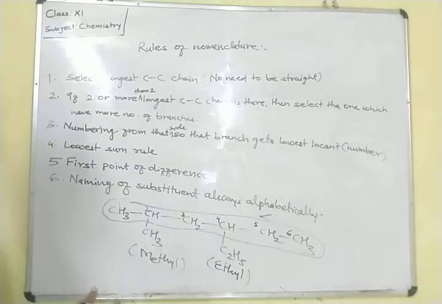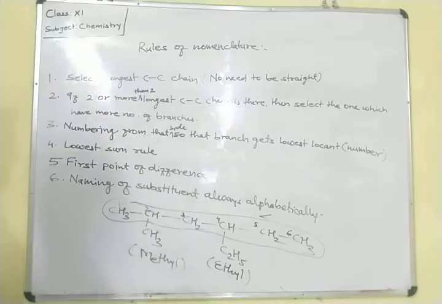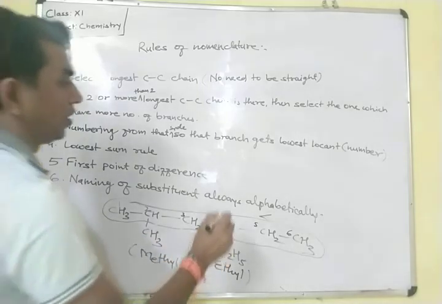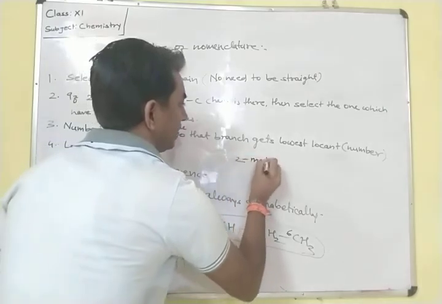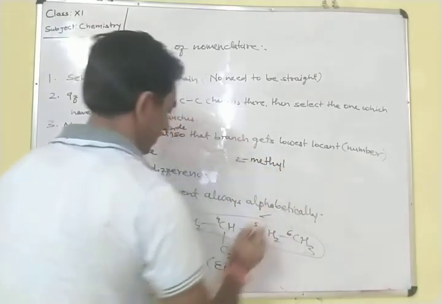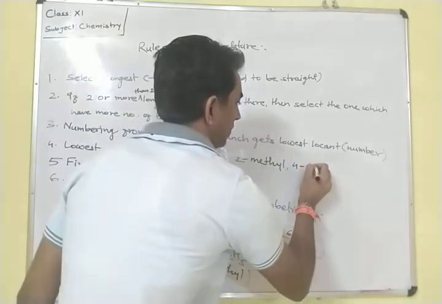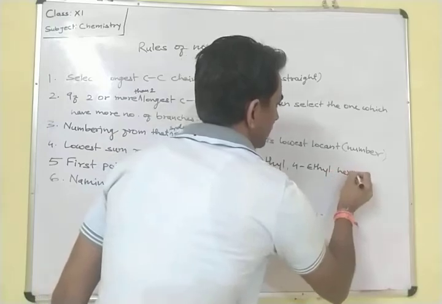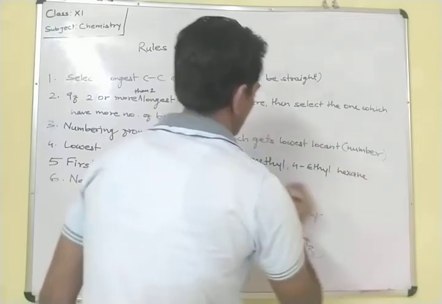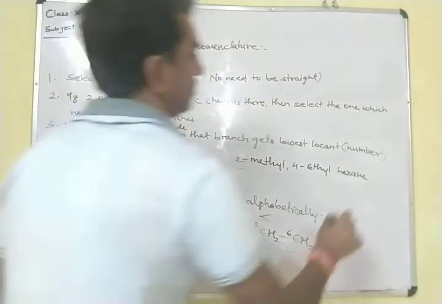We have to write 2-methyl, and 4-ethyl, and after that the main carbon chain, hexane. You have to write in this way, but this is wrong.